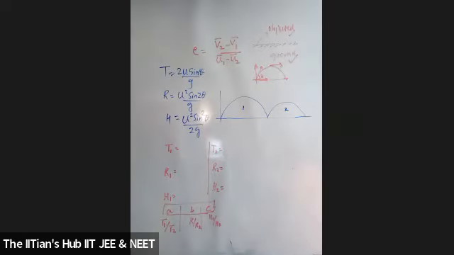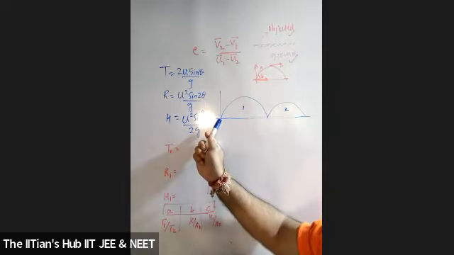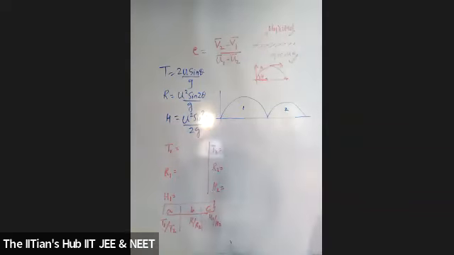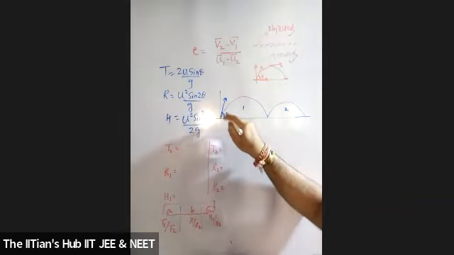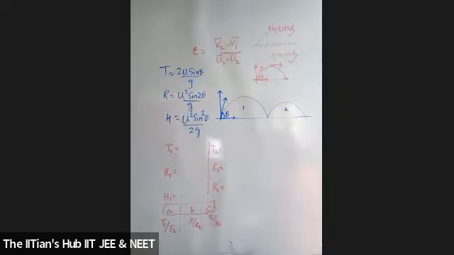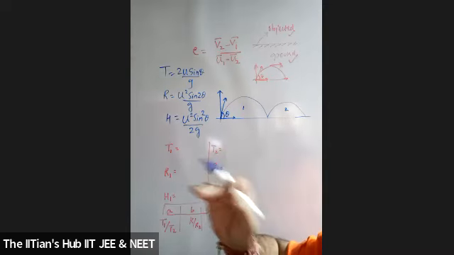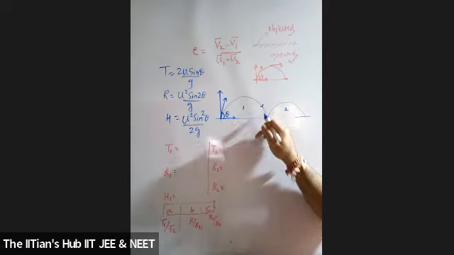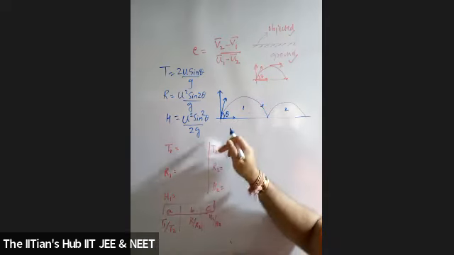Yes, sir. Students, once again, I'm reading the question. The question given to you is what? As per the diagram, students, they've given you a ball projected from the ground, at some angle with the horizontal. Let us say that some angle is theta with the horizontal. These are its components. Coefficient of restitution between the ball and the ground is E. Now, when it strikes over here, the coefficient of restitution is E.